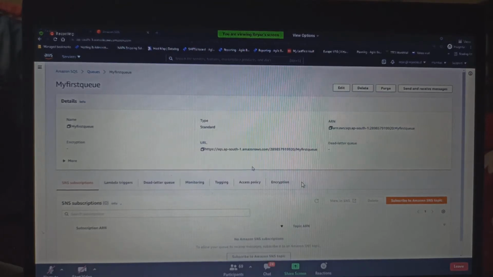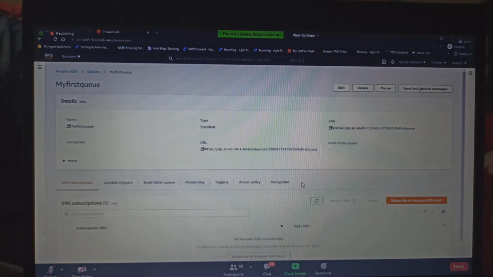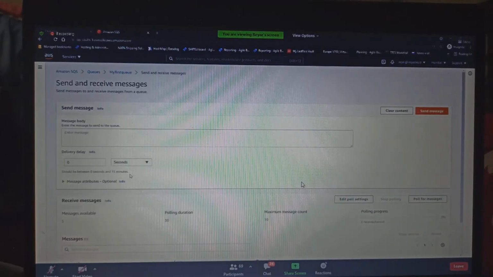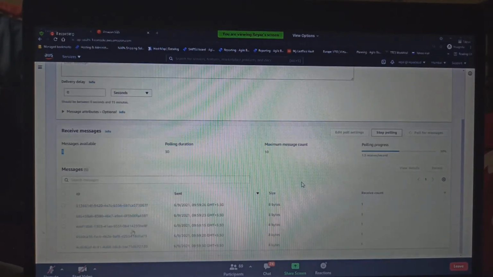How to consume it? Actually, your application will consume it automatically, built by the developers. But if you want me to show you how to consume it, receiving is nothing but consuming it here. See, 5 messages are available. I am polling for the messages. See, I am getting the messages here at the bottom. 1, 2, 3, 4, 5. I have received 5 messages here. This is hexadecimal format. Developers will be using this hexadecimal format to analyze and receive. But here, see which one arrived first.